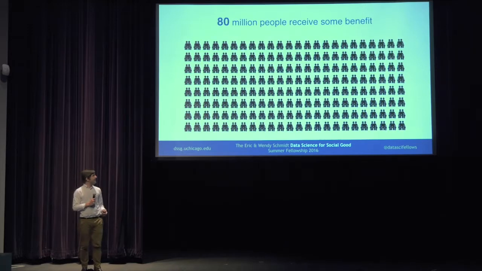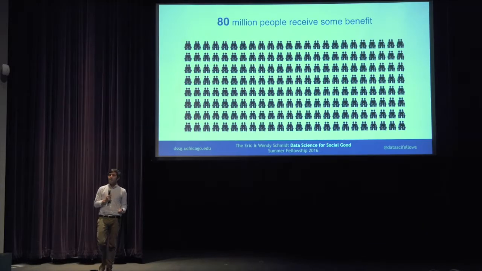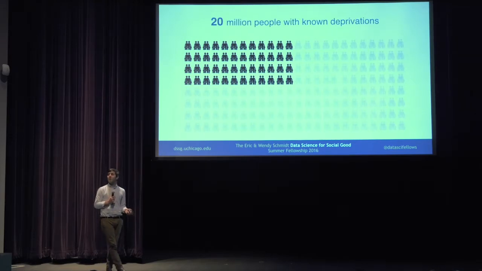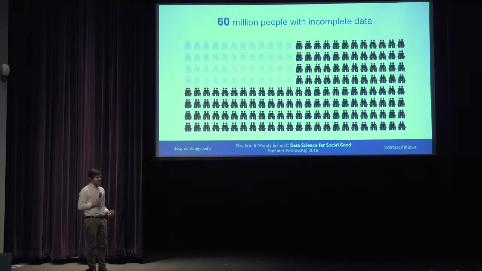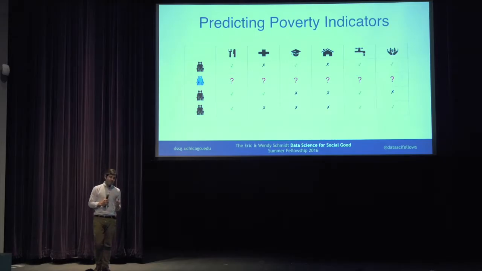But in reality, what we have is 80 million people who are now receiving benefits in Mexico, for which 20 million of those people, we know those deprivations. That means we have 60 million people for which we don't. So the issue becomes using the data on families for whom we know these deprivations to predict the deprivations for families we don't know.